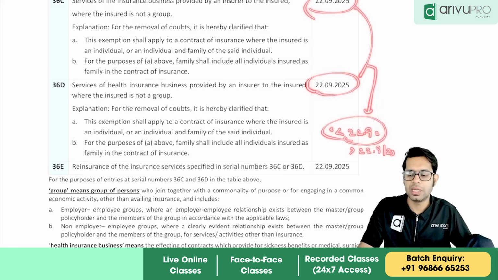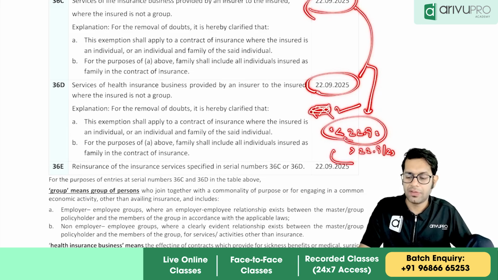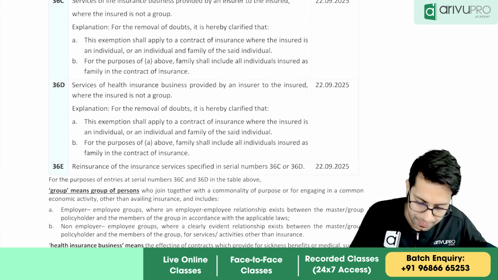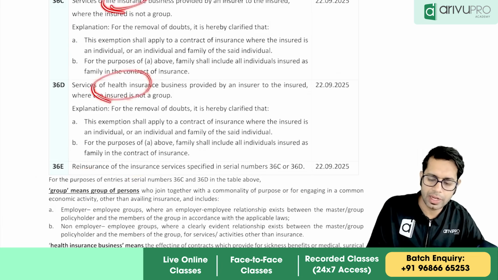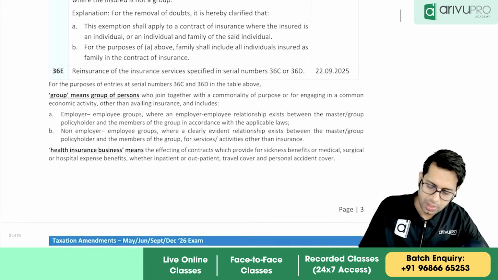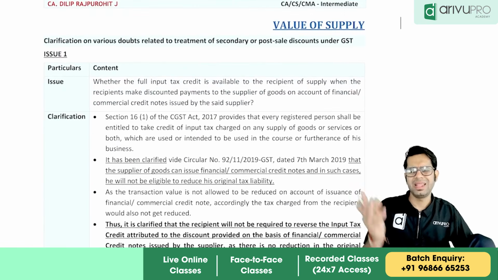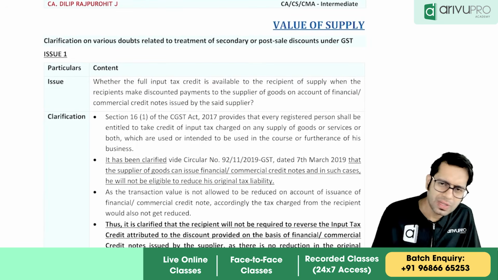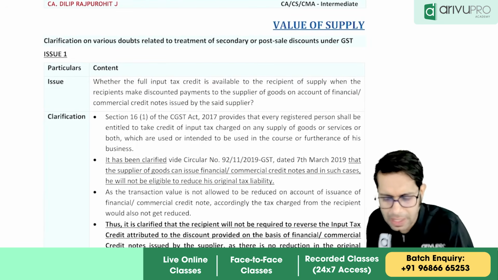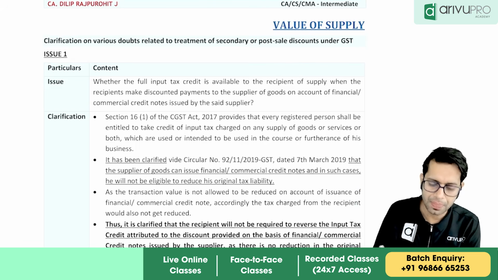If it is before this date, then GST is applicable. If it is after this date, then only exemption is applicable. Then reinsurance of these above two items are also exempt. Meaning of group and health insurance I have given over here. Then there is a small clarification given in a chapter called value of supply. In that value of supply chapter, there is a small clarification which they have given. What is that clarification talking about?